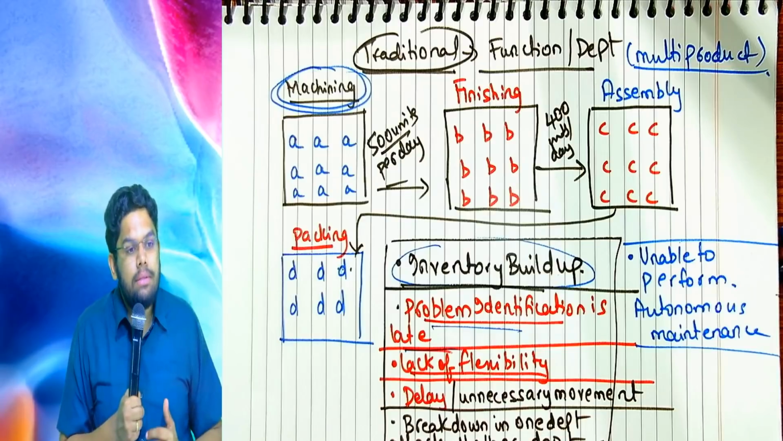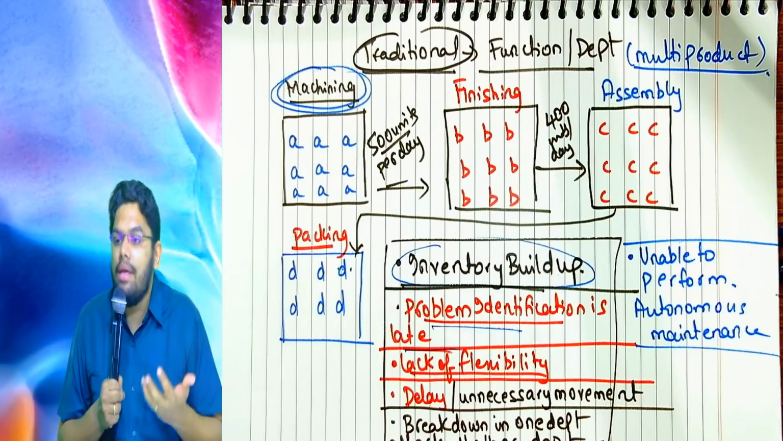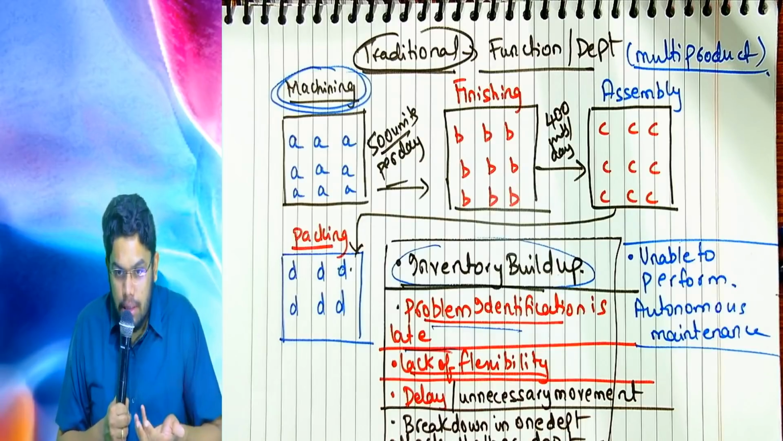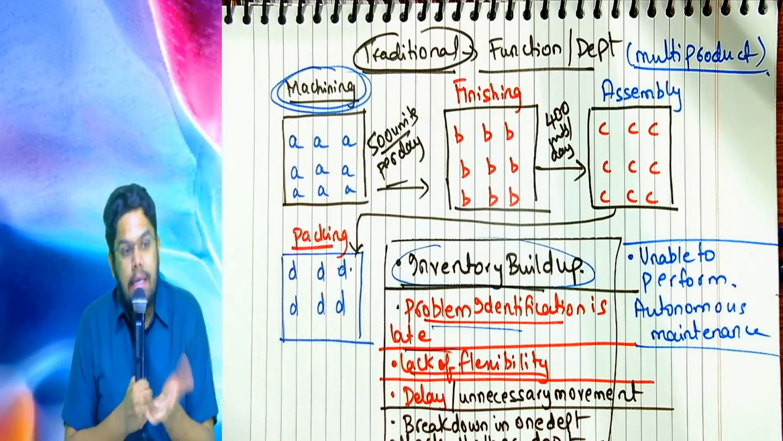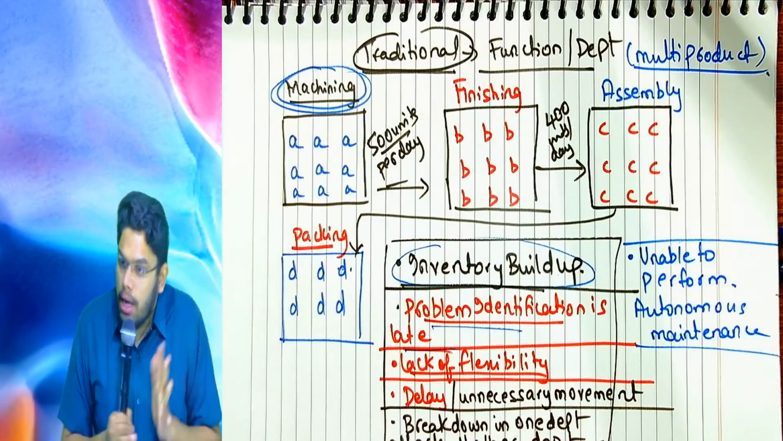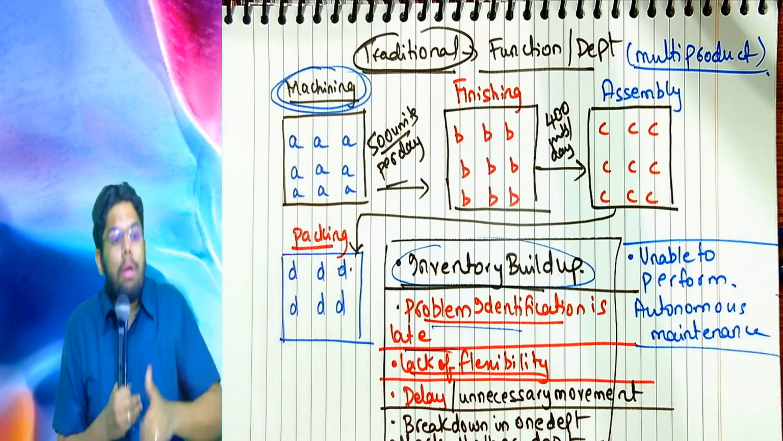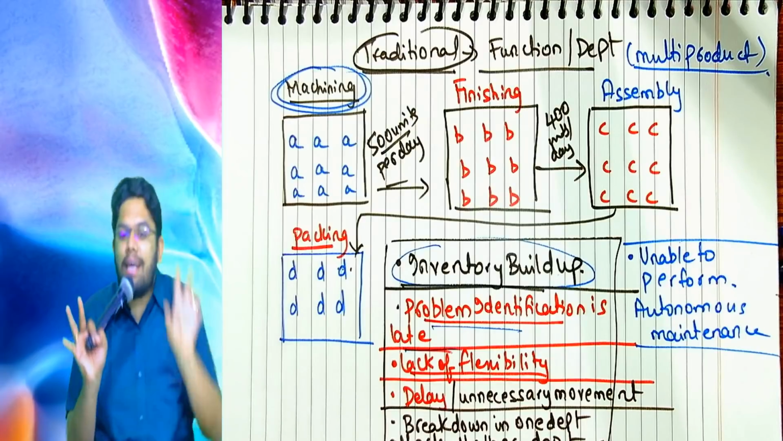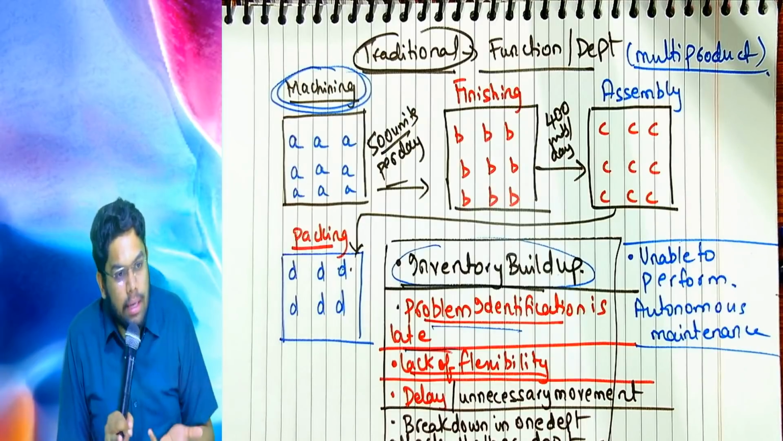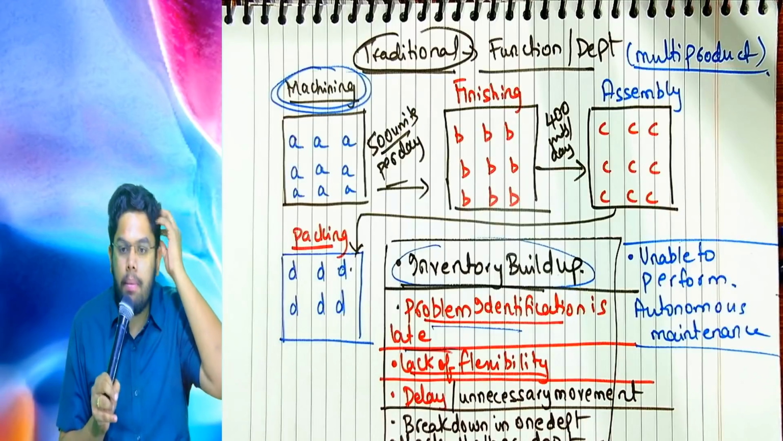Why? Because the defects that may arise in the machining department may not be detected in the finishing department. Are you understanding or not? Or it may be detected, but by then it is too late and by then many defects are produced. Are you understanding? Next, what is the third problem?